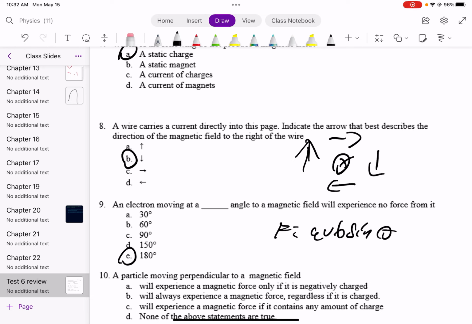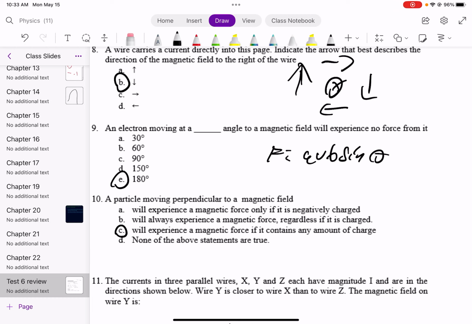Again, if you look at F equals QVB sine theta, if Q equals 0, then F is going to be 0. So therefore, it needs to have any amount of charge, but it can't have 0 charge. Any amount of charge means any amount that's not 0, because 0 is not an amount. I want to clarify that, just in case anyone gets confused by that. 0 is not an amount.